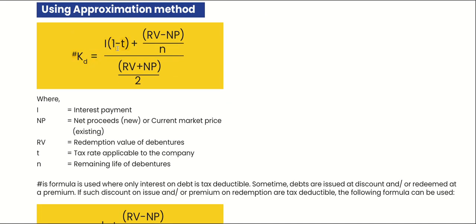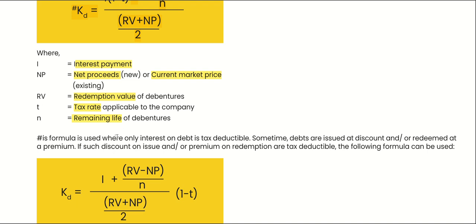KD equals interest into 1 minus tax plus RV minus NP upon N, whole divided by RV plus NP upon 2, where I means interest payment, NP means net proceeds for new debt or current market price for old, RV means redemption value of debentures, T means tax rate applicable, and N means remaining life of the debentures.